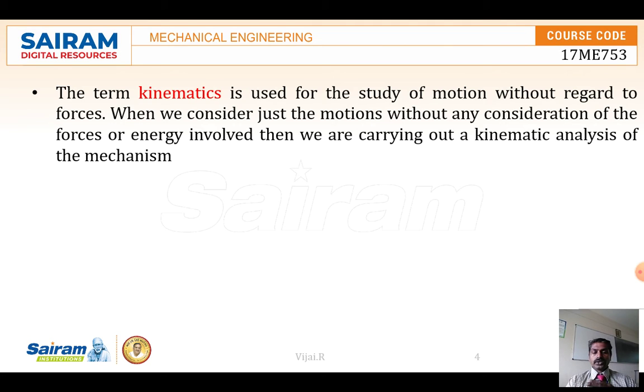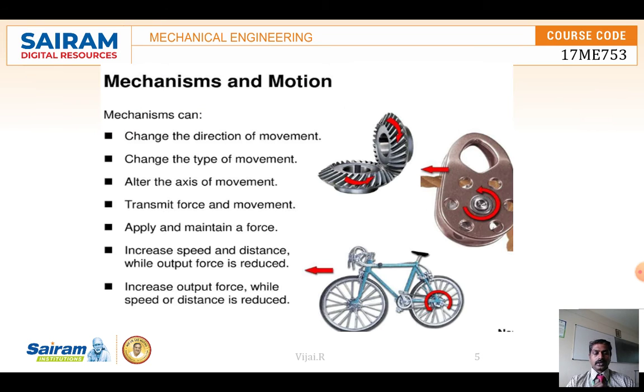So by using the linkages we are going to study the kinematics. It's a study of motion without regard to the forces. Okay, so how this happens in kinematics, you can see some different mechanisms and motions. There is a change of the direction of movement, so I can rotate clockwise into anti-clockwise direction, or vertical to horizontal, horizontal to vertical, and axis movements, like perpendicular axis to parallel axis, nearby parallel axis, inclined axis. Like that, axis movements can be done with the help of one single movement.